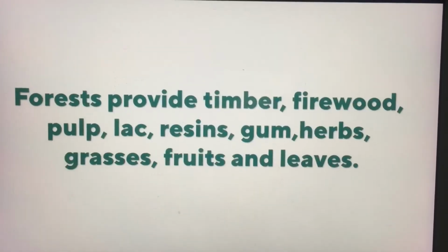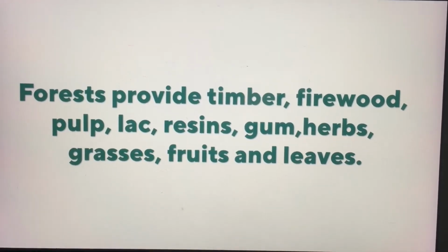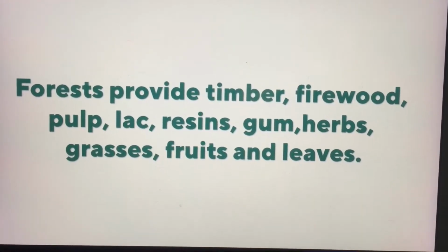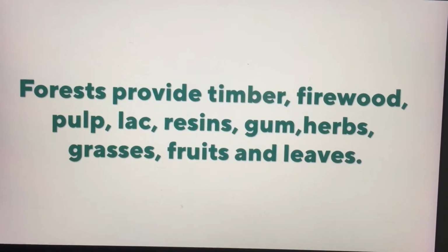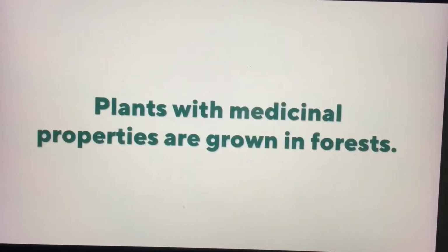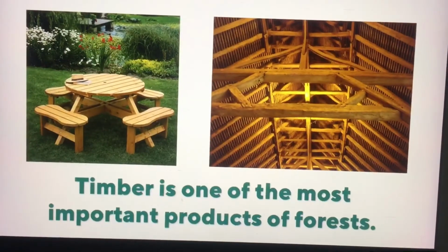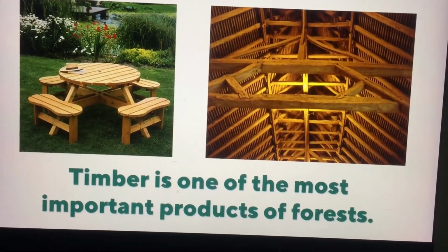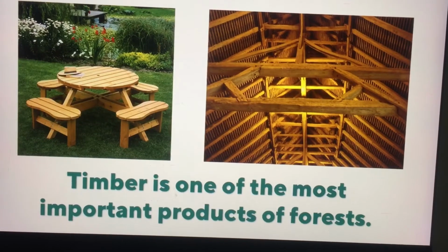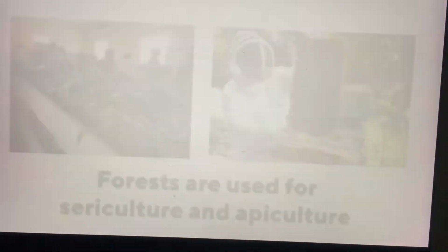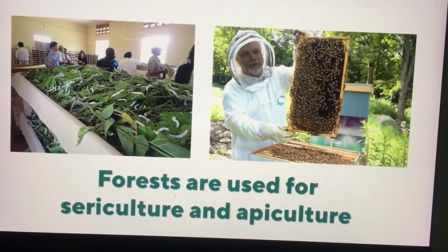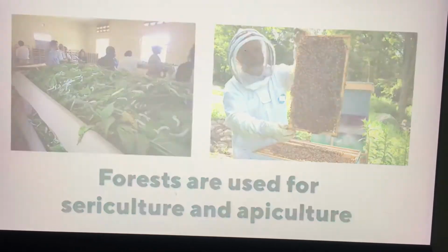We get timber, firewood, pulp, lac, resins, gum, herbs, grasses, fruits and leaves from the forest. Plants with medicinal properties are grown in forests. Timber is one of the most important products of forests. It's used in building houses, making tools and furniture. Forests are used also for sericulture and apiculture.